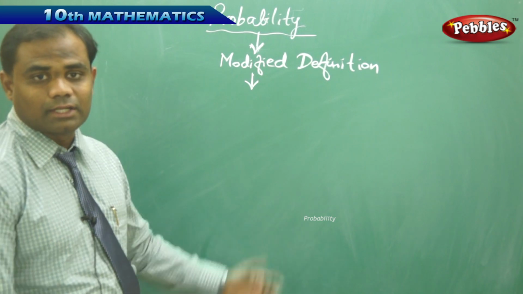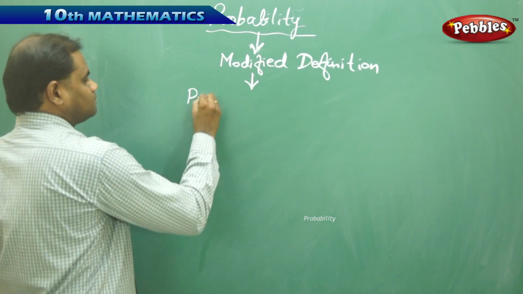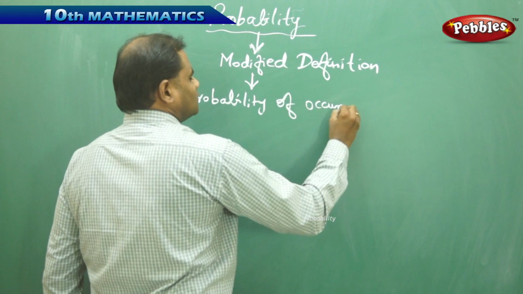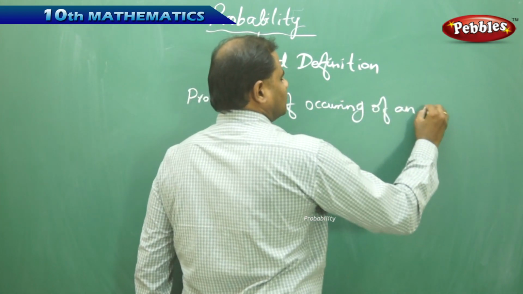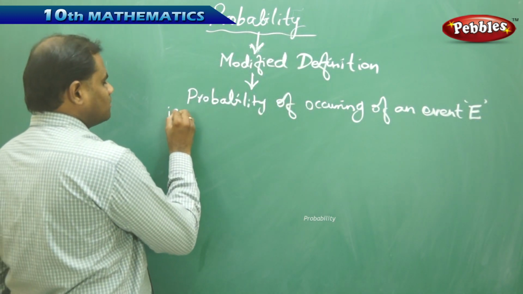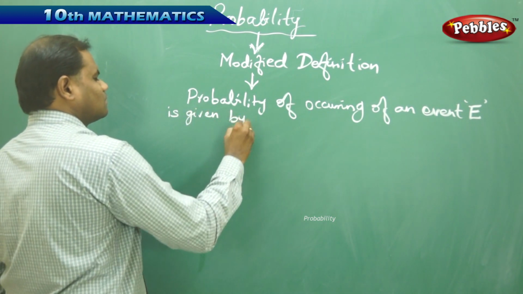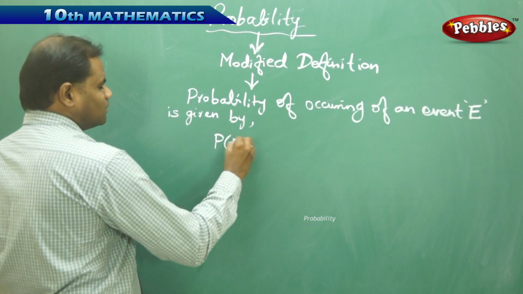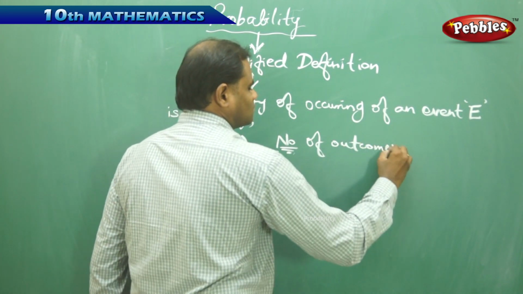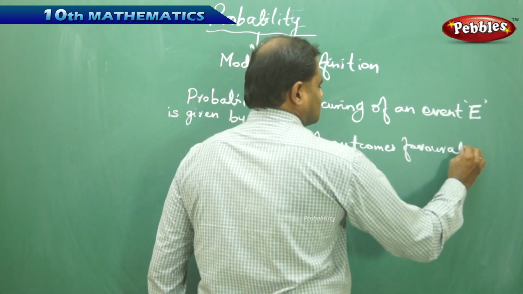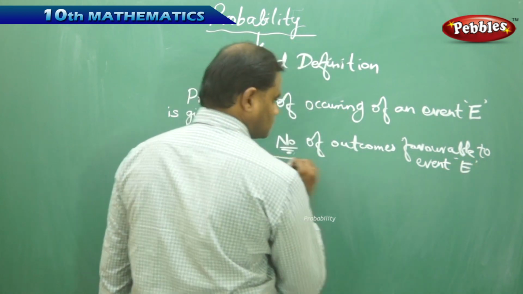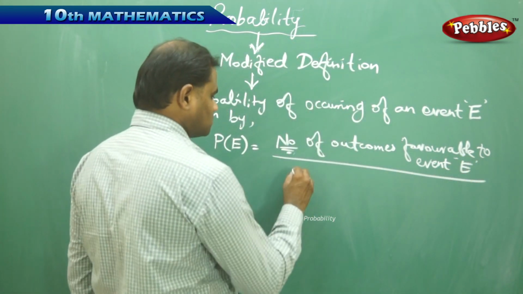the probability of occurring of an event E, denoted with P of E, is the number of outcomes favorable to event E by total number of possible outcomes.